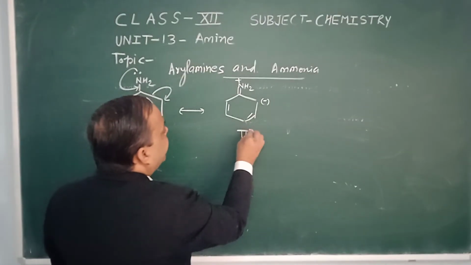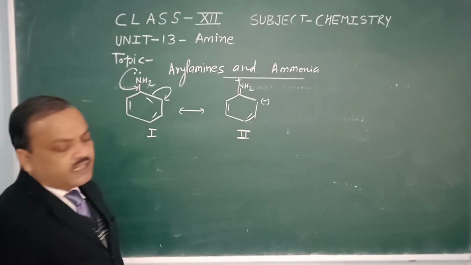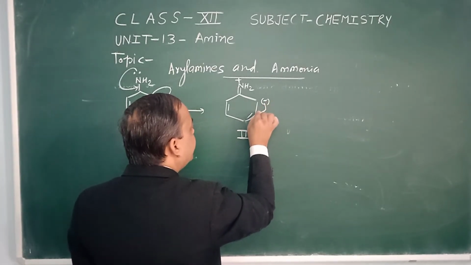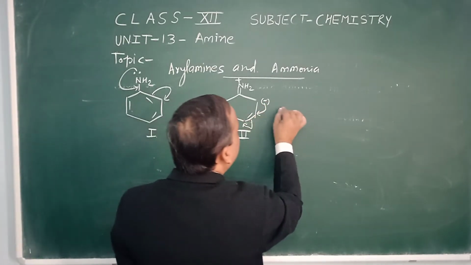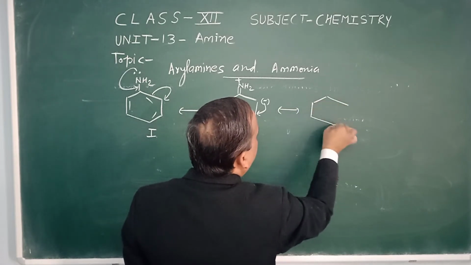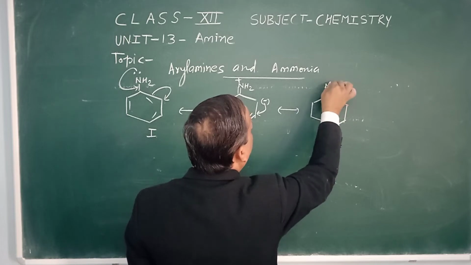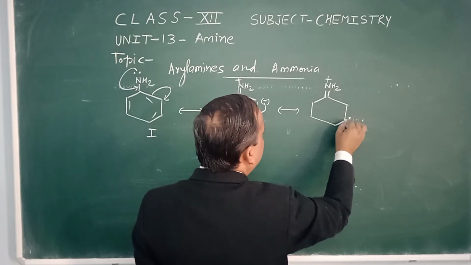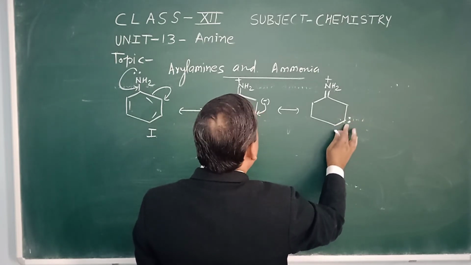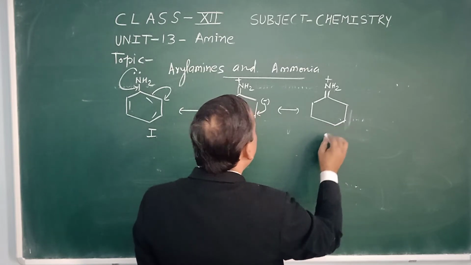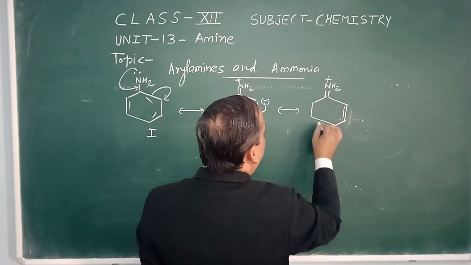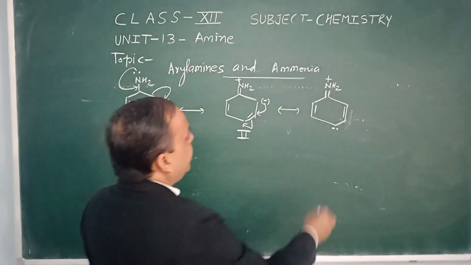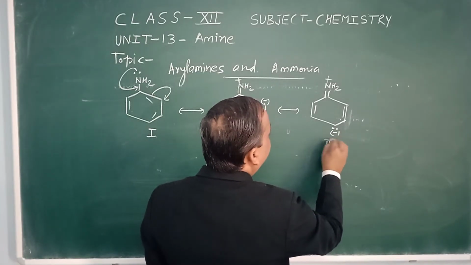Now after this, the next structure is where this negative charge is transferred to another carbon atom. So the next resonating structure we have is NH2 plus, with the negative charge on this carbon and the double bonds shifted. So we have the third resonating structure.